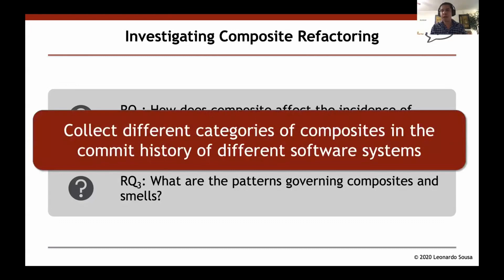To be able to answer these questions, we have to collect different categories of composites. Remember, a category of composite indicates a perspective that you are investigating that composite. And then as soon as we have different perspectives, different categories, we can mine the commit history of different software systems and investigate if the composites tend to introduce or remove more smells. So the first step here in our study was to identify different categories of composites.